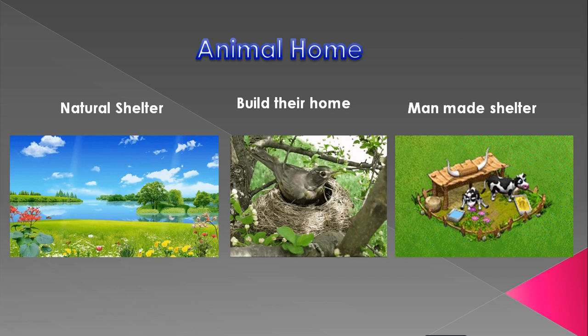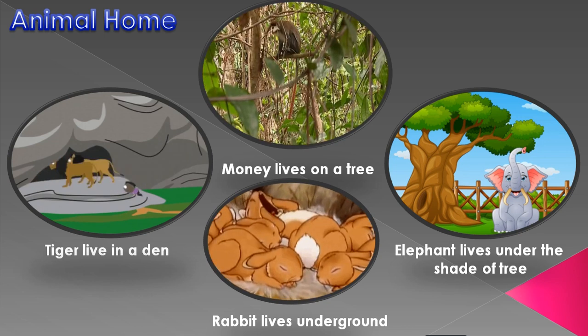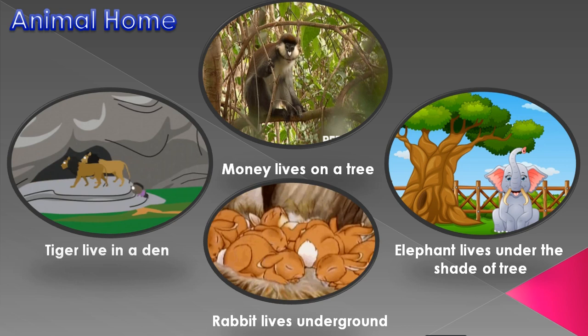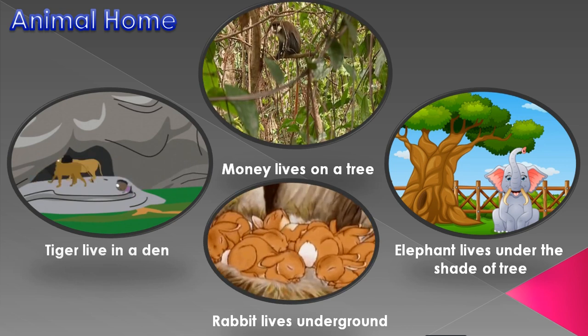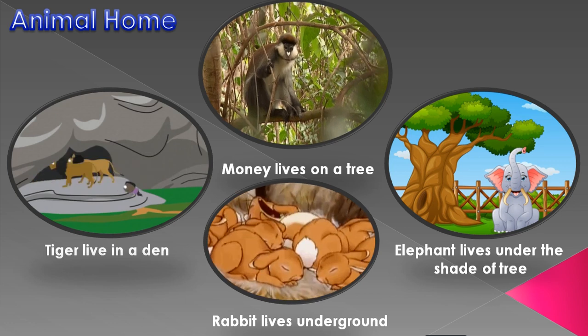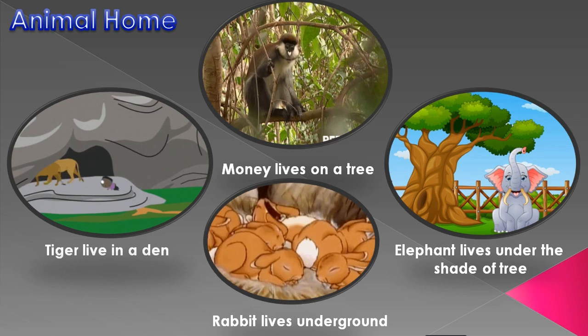Now look at some pictures of animals who use natural shelter. The tiger lives in a den, the monkey lives in a tree, the rabbit lives underground, and the elephant lives under the shade of trees. So they use natural shelter.